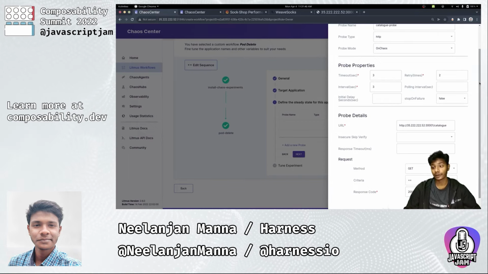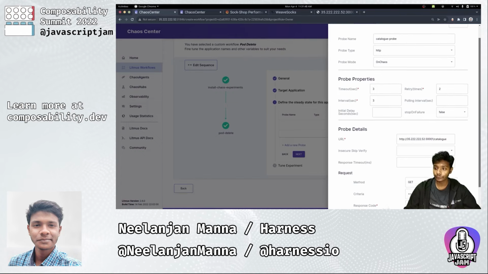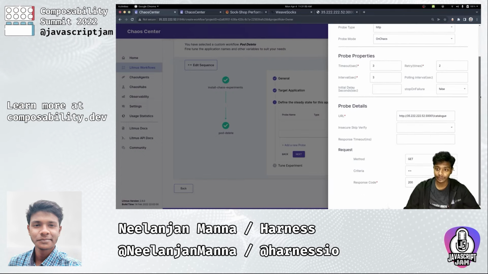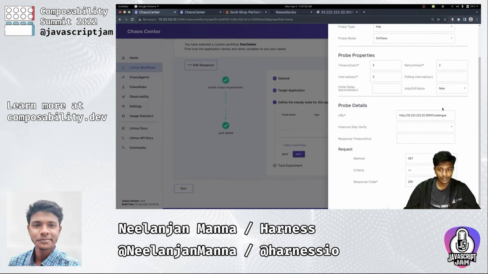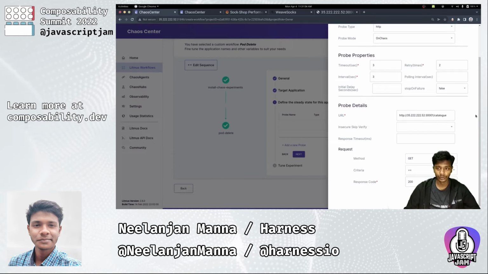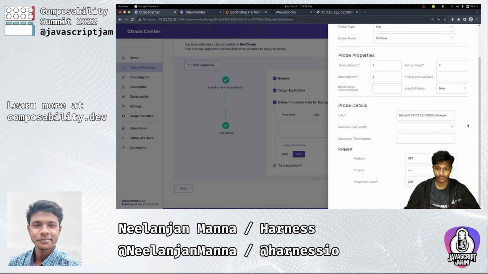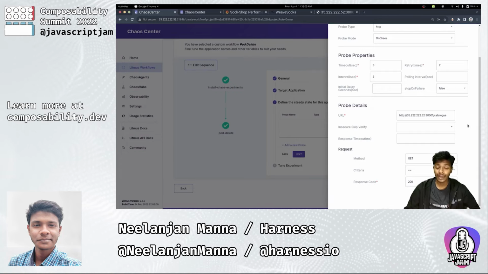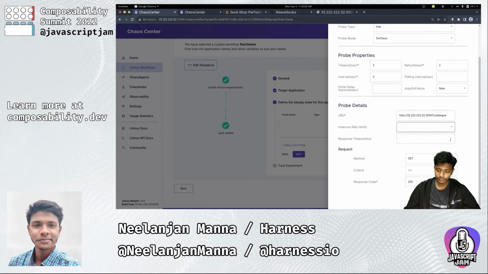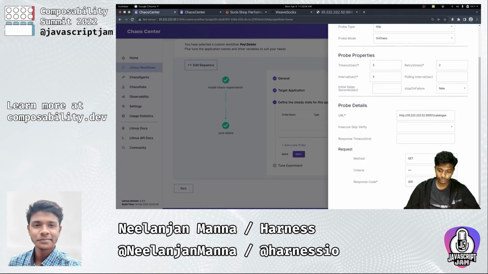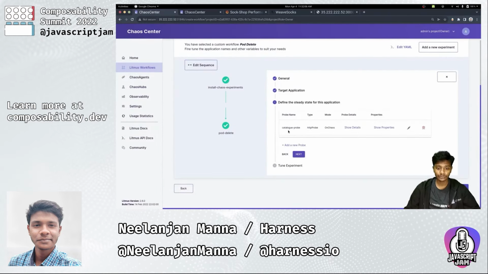But if we are not getting a 200 response code, then it certainly means that something is off, something is not quite right. And therefore we can say that our hypothesis is not validated. It is therefore right now invalid, and therefore we can flag the experiment as failed. So let me actually define this. And as you can see, the catalog probe has been added to this experiment.